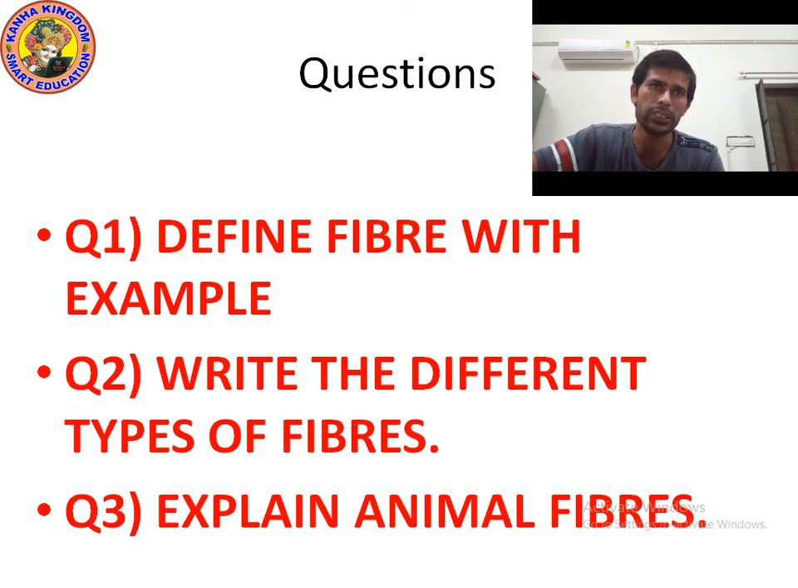Now, the next question is: explain animal fiber. What are animal fibers? Fibers that we get from animals are called animal fibers. The common animal fibers are wool and silk. Wool is obtained from sheep, goat, yak, camel, llama, alpaca. And silk is obtained from silkworm.